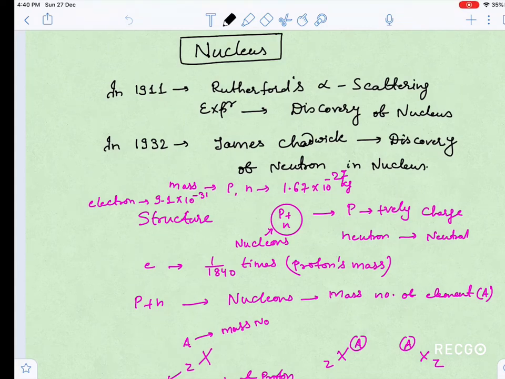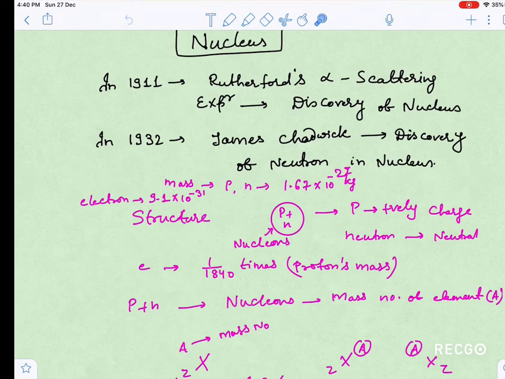Good afternoon everyone. This is the first lecture of nucleus. Before that we have covered atomic structure completely. So this is the first lecture of nucleus. First of all, I'd like to tell you nucleus was first discovered by Rutherford in his alpha scattering experiment.